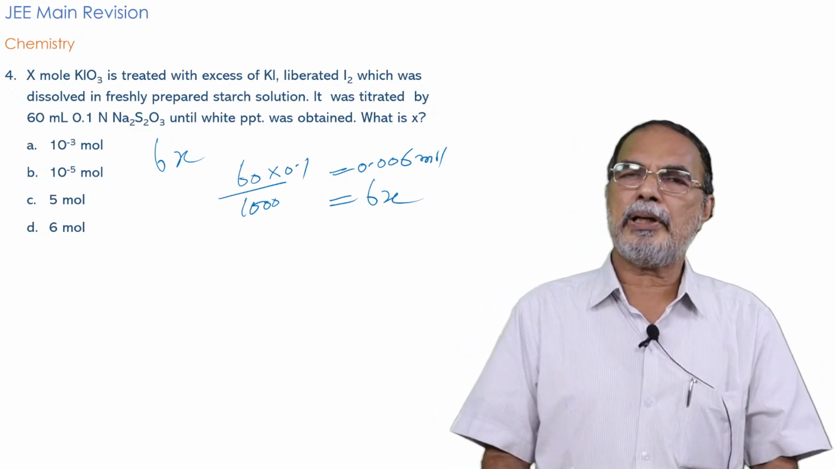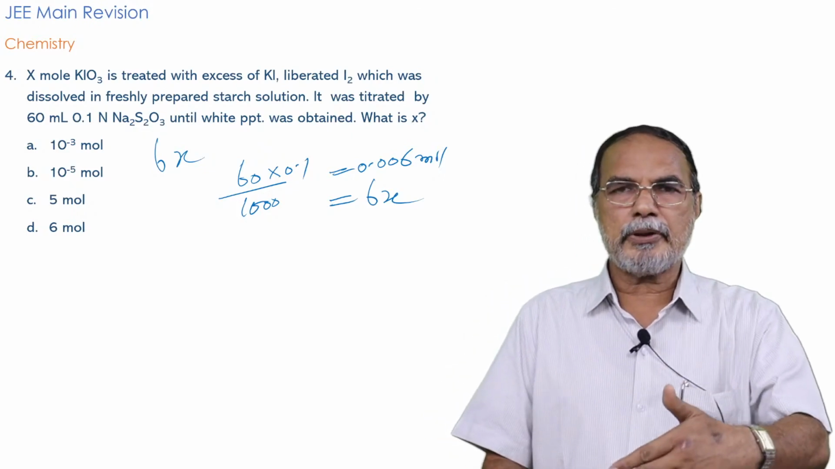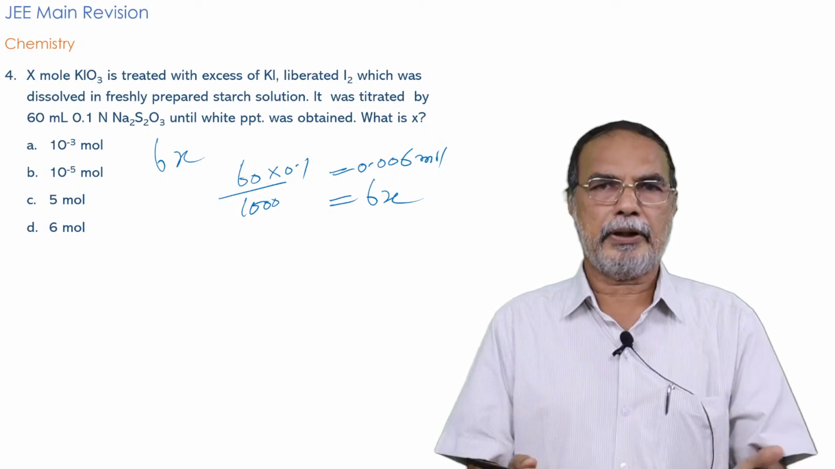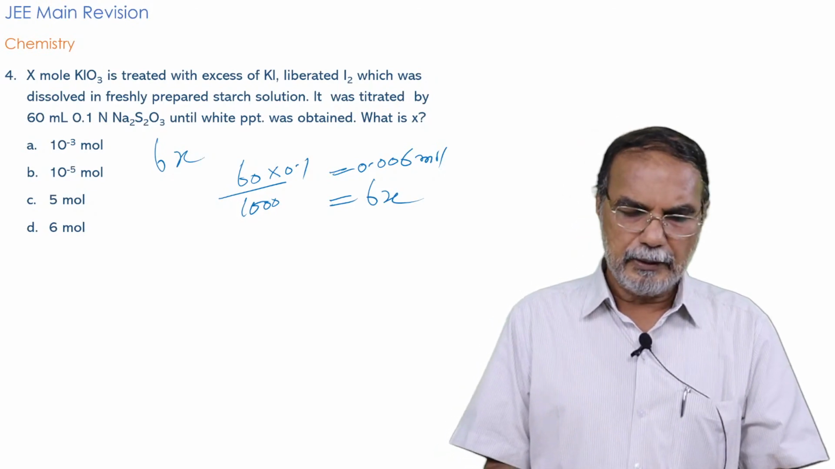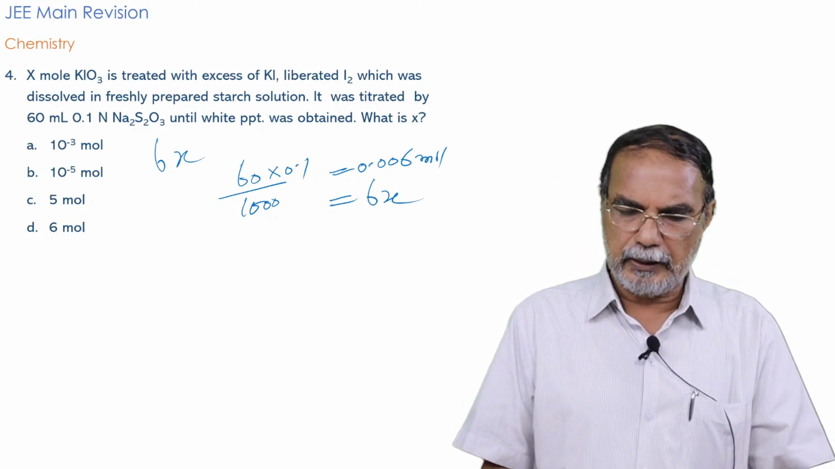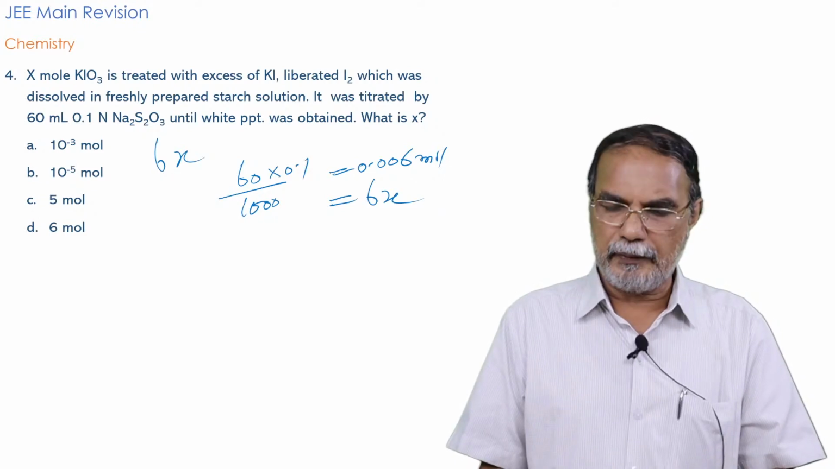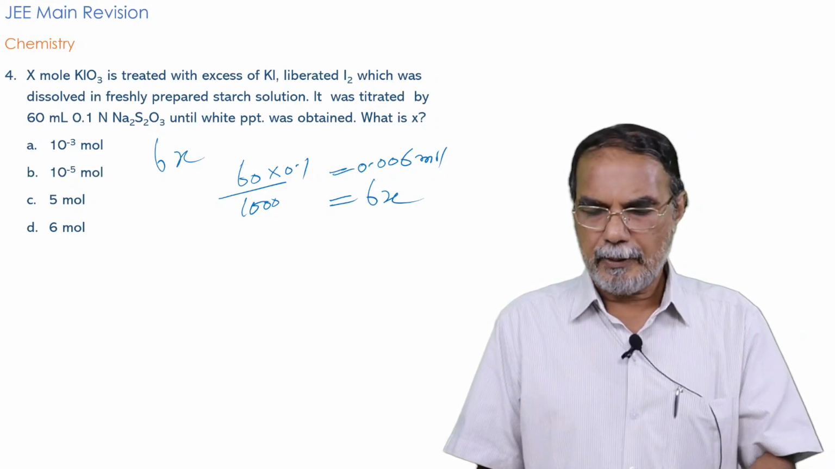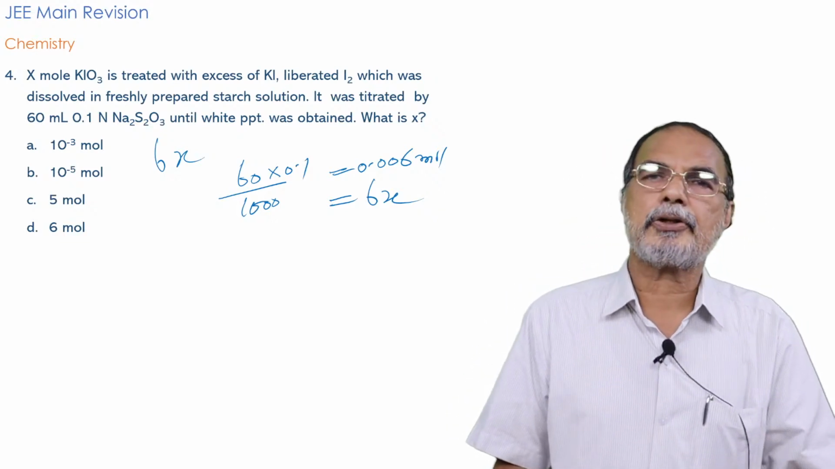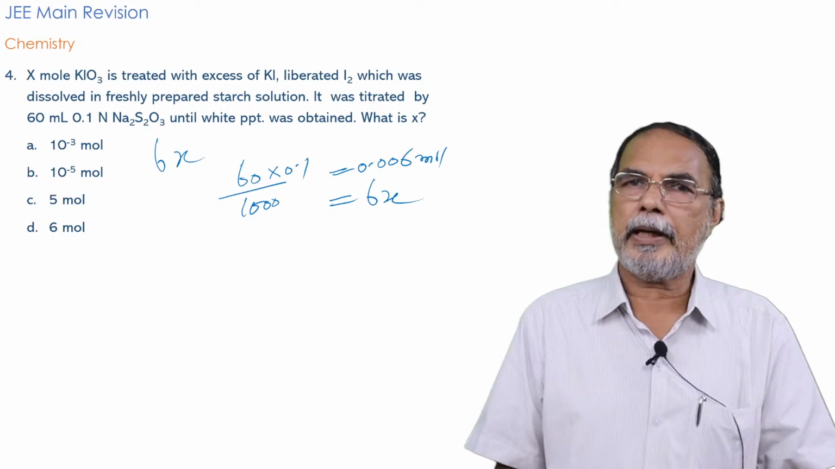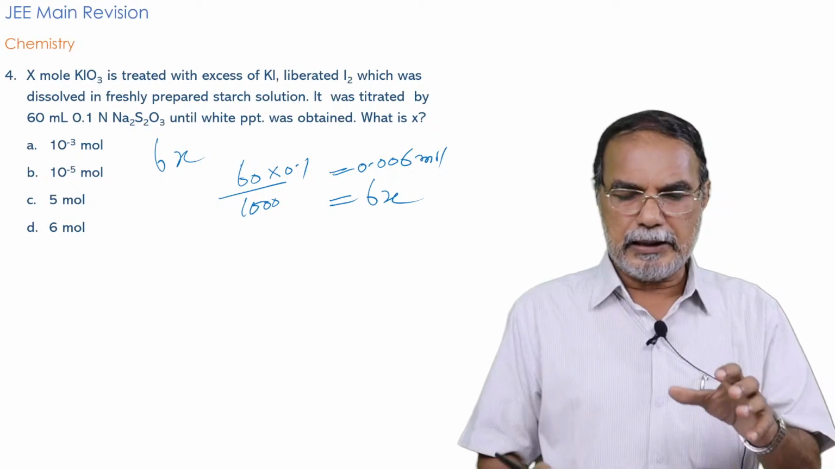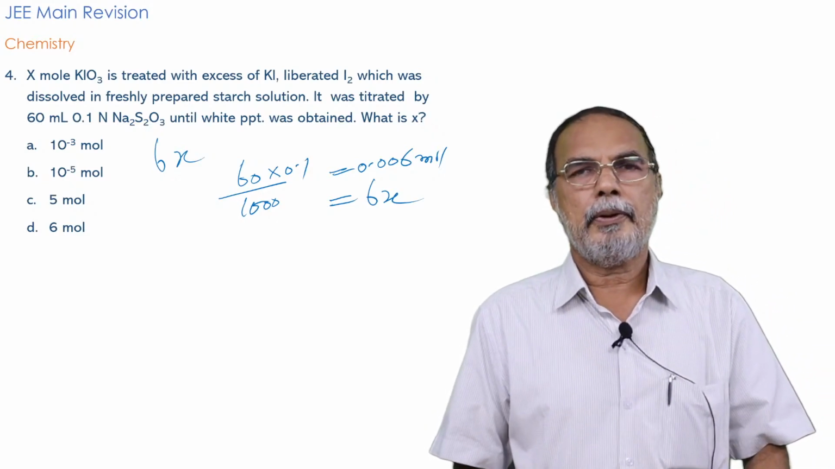And once you know the mole relationship corresponding to the iodine that is formed in the first equation, what is the amount of sodium thiosulfate reacted in the second equation? You have to find that out, and thereby calculate the number of moles of KIO3, potassium iodate. We had assumed it to be x, and the value of x is 10 raised to minus 3 mole. So it's a good question in my opinion, testing so many things, and unless you are thorough with all these things, you won't be able to answer such questions.